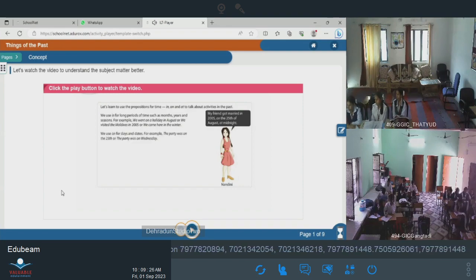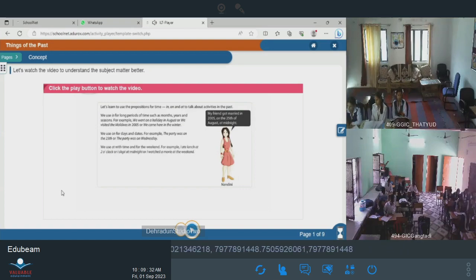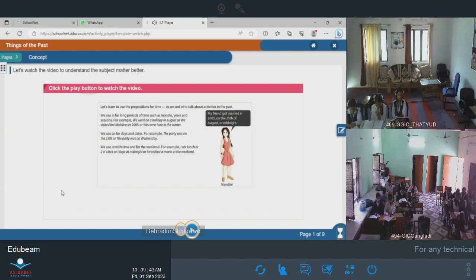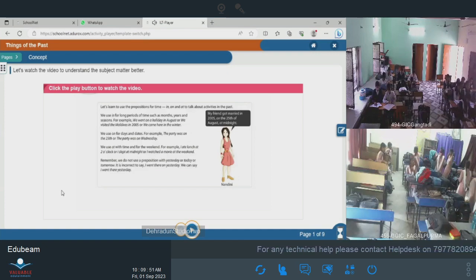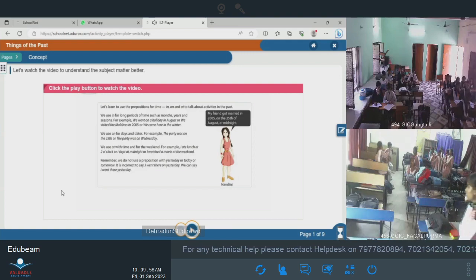For example, the party was on the 25th, or the party was on Wednesday. We use at with time and for the weekend. For example, I ate lunch at 2 o'clock, or I slept at midnight, or I watched a movie at the weekend. Remember, we do not use a preposition with yesterday or today or tomorrow. It is incorrect to say I went there on yesterday. We can say I went there yesterday.